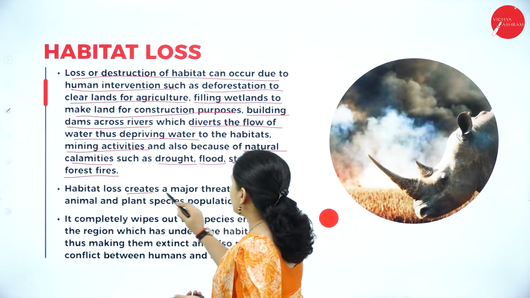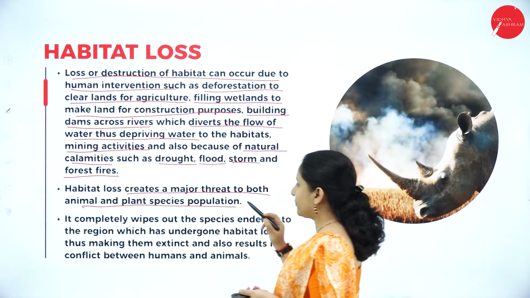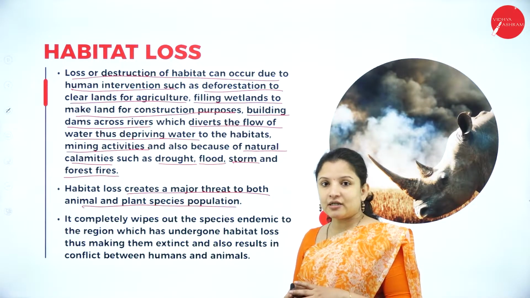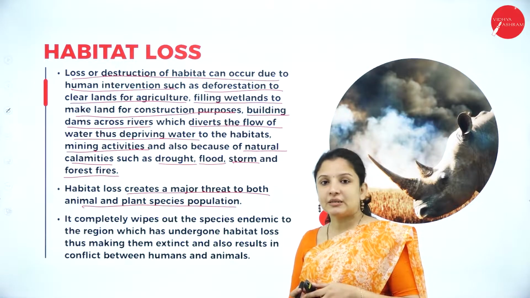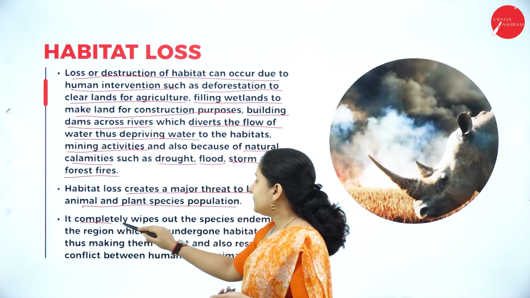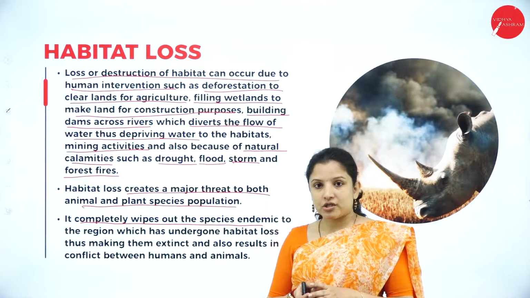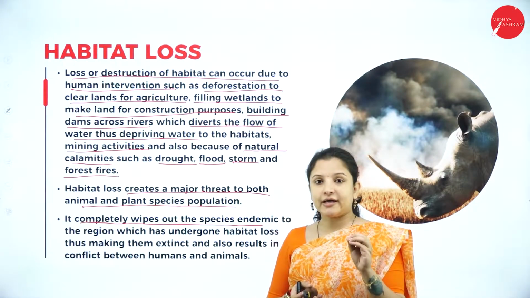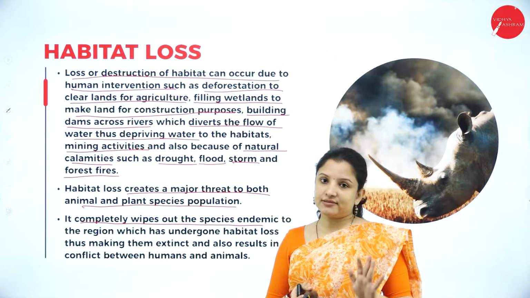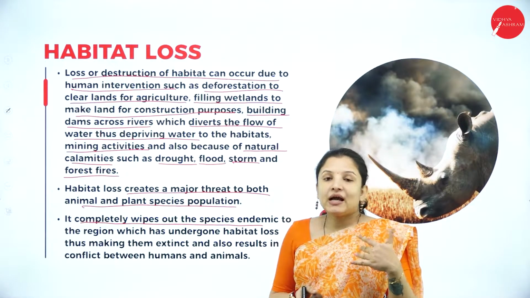It creates a major threat to both the animal and the plant species in that particular population. Also, if habitat loss continues in that particular area to some extent, it can completely wipe out a particular plant or animal species which is endemic to that particular region. Endemic means those organisms which are found in a particular region, but you don't find them anywhere else in the world.